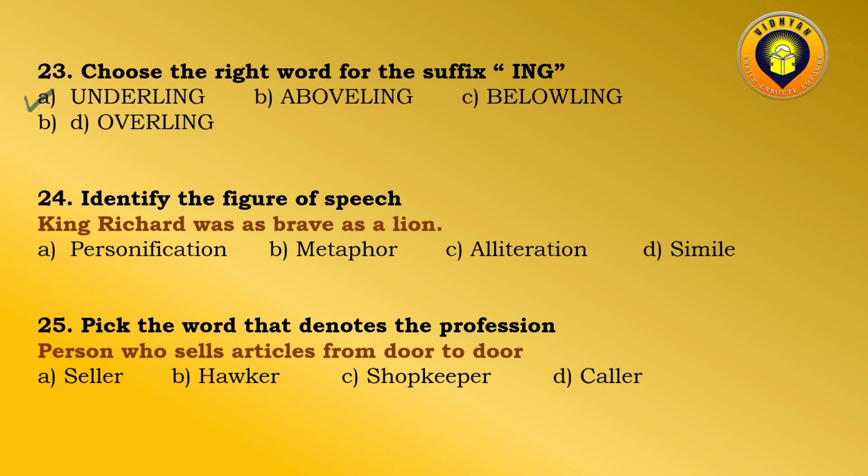Identify the figure of speech. King Richard was as brave as a lion. Personification, metaphor, alliteration, simile. It would be simile. Now, why simile? Let us see.